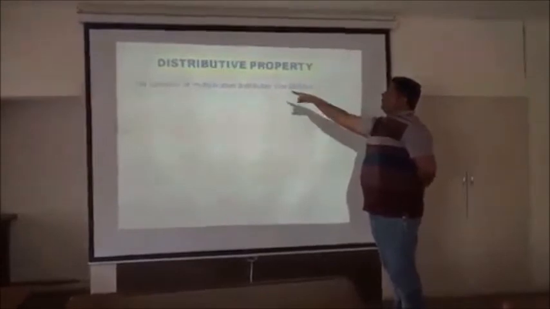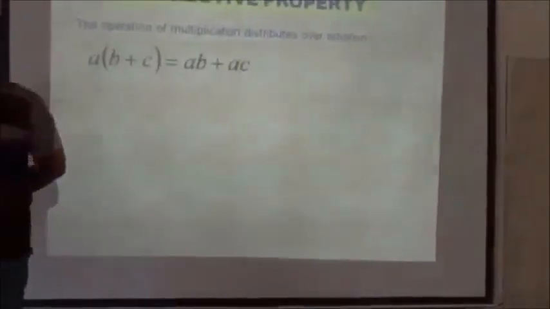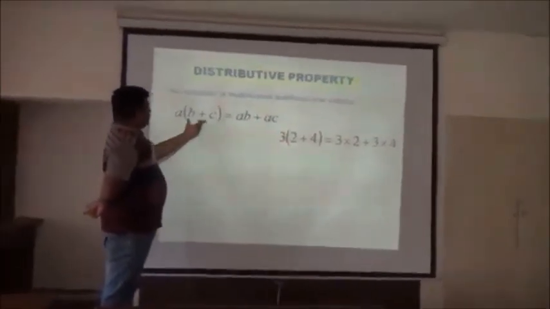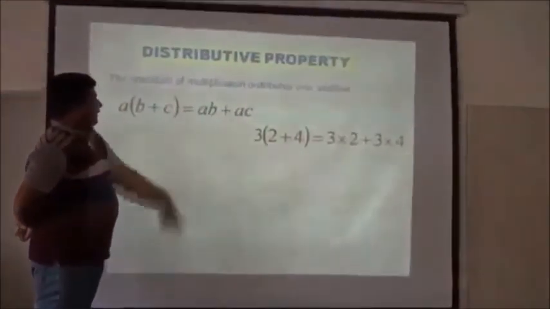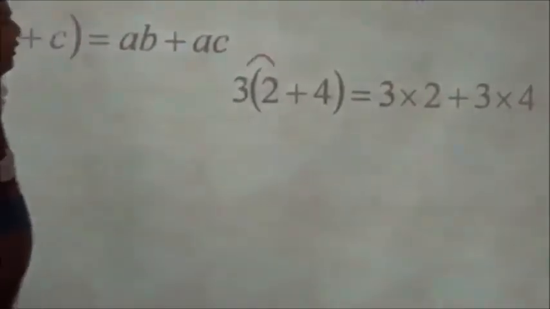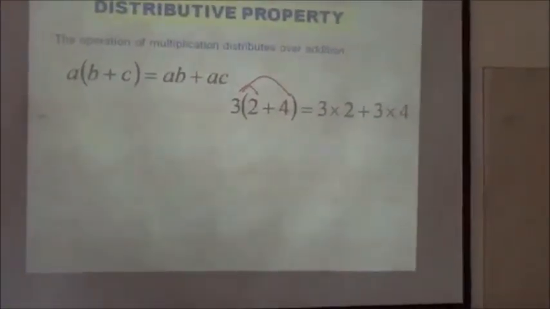The operation of multiplication distributes over addition. Here is the factor. By BIMDAS we can multiply this: AB plus AC. 3 times 2 plus 3 times 4, so the answer is 6 plus 12, which is 18.